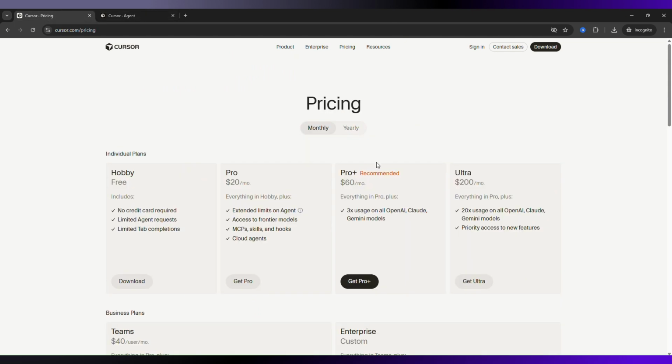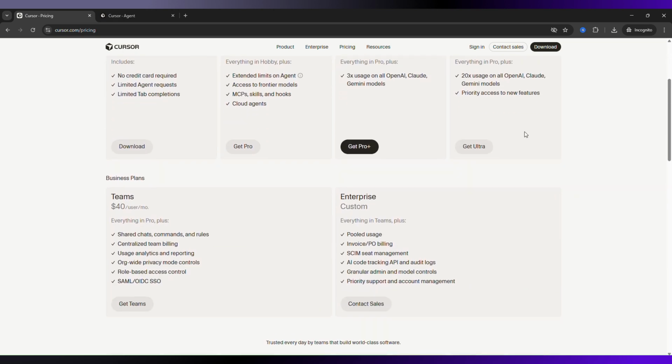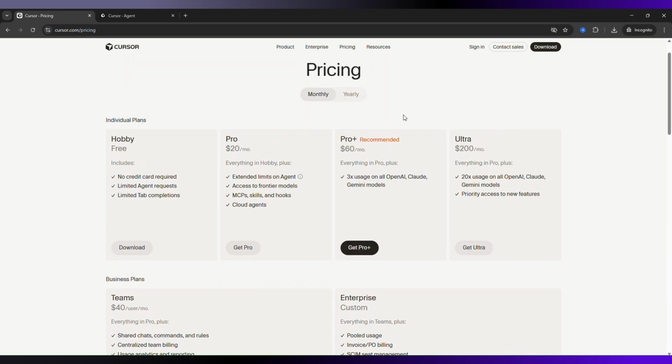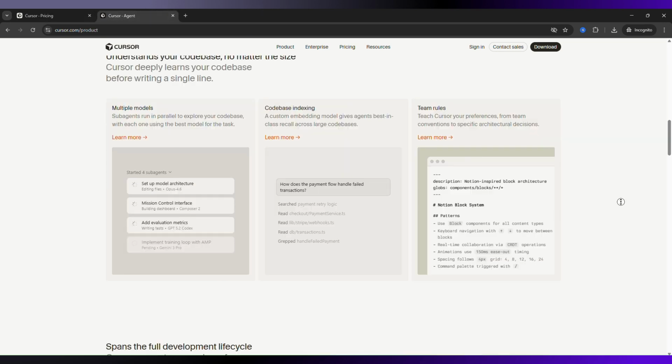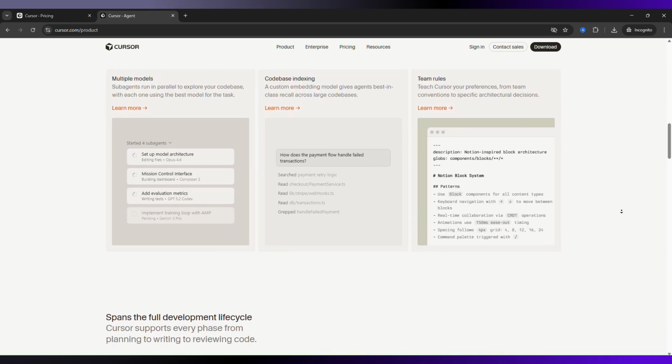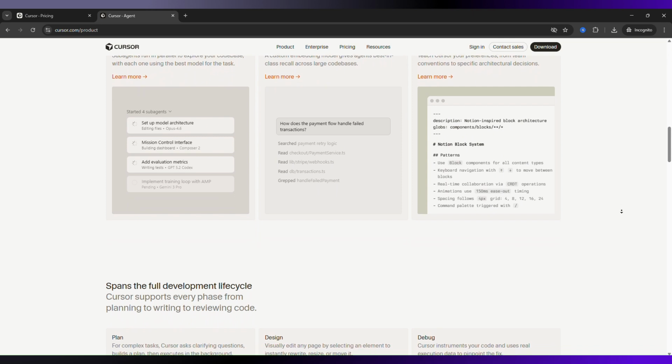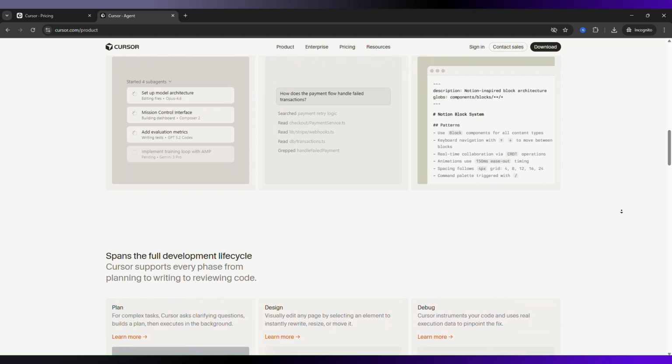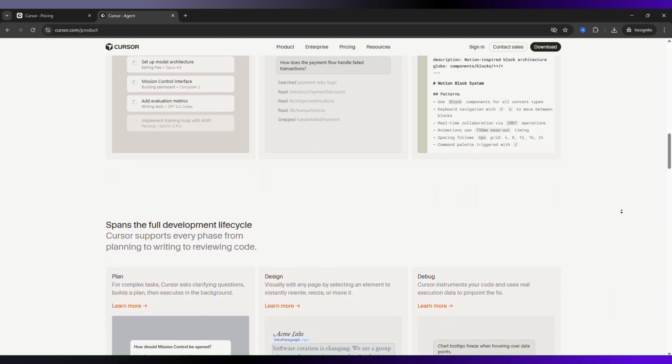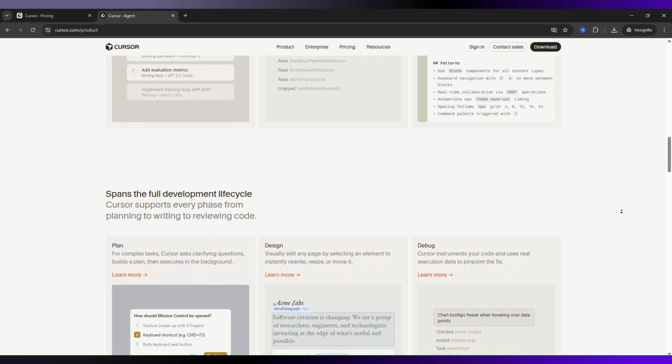So the real difference is this. Cursor Pro is for normal usage, while Cursor Ultra is for high-volume, non-stop AI workflows. If you code casually, build small projects, or use AI as a helper, Cursor Pro is more than enough. If you're constantly hitting limits, running agents all day, or working on large-scale projects, Ultra can actually save you money and time.